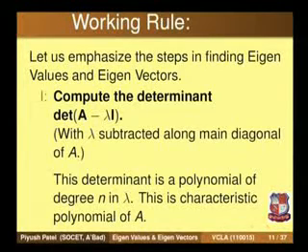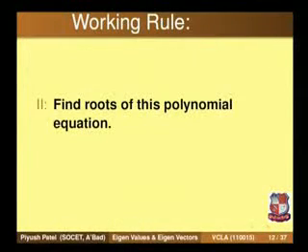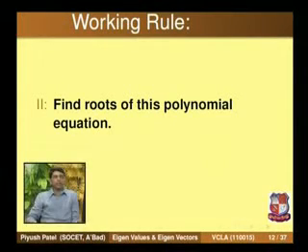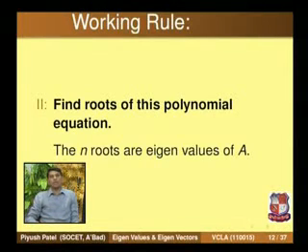In order to find the characteristic polynomial, one requires the knowledge of expanding determinants. After finding the characteristic equation, we solve it for roots, and the roots of this characteristic equation are known as eigenvalues. To find the eigenvalues, one requires basic algebra, that is, solving algebraic equations with integer coefficients. Most of the time we end up with integer coefficients, and we get n roots.